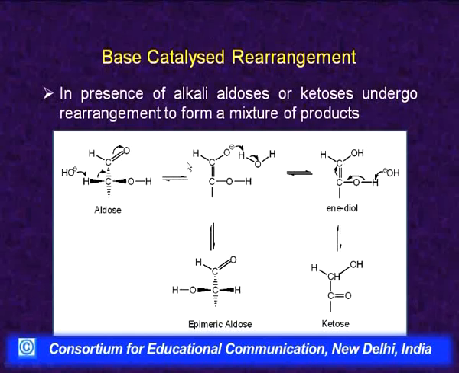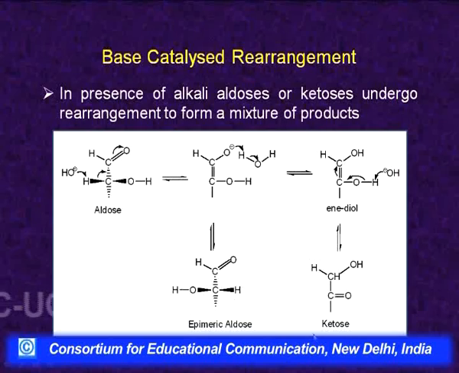The hydrogen can come from the same face, then we will get the starting aldose, but if it comes from the other face, then we will get the epimeric aldose. So, what happens? We start from one aldose, treat it with alkali for some time, and we will end up with an equilibrium mixture of epimeric aldose as well as the corresponding ketose, plus there may be some other products also.